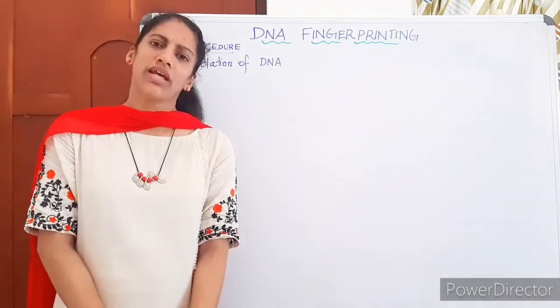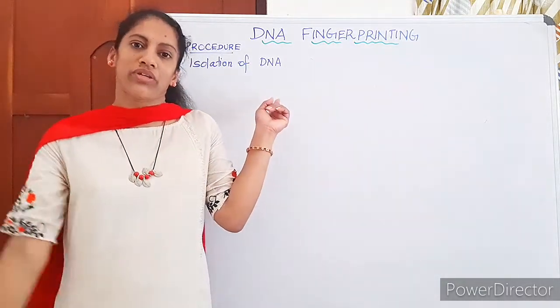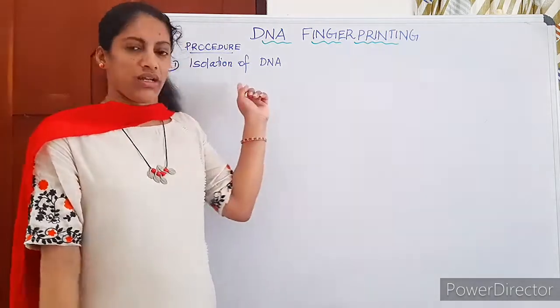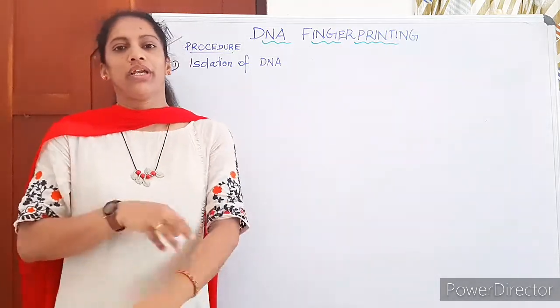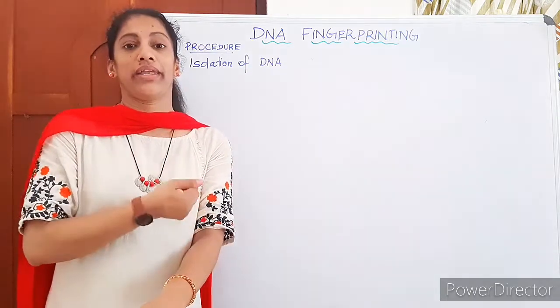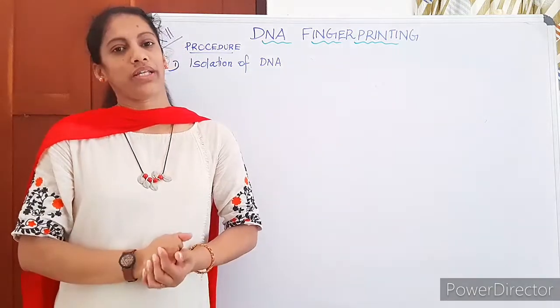We are going to study the methods of isolation in detail in the biotechnology chapter; now we just have a basic idea. If you are getting blood as such, some amount of blood, how will we take the DNA from that?